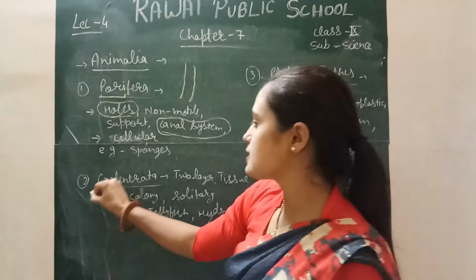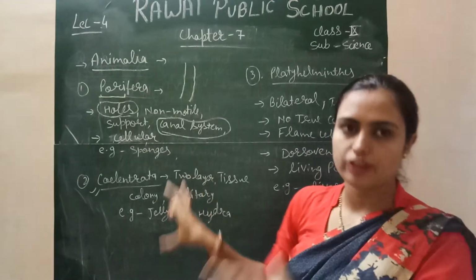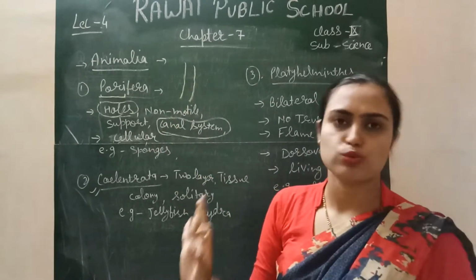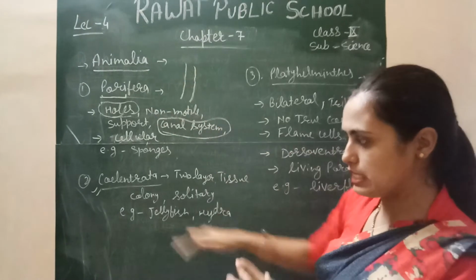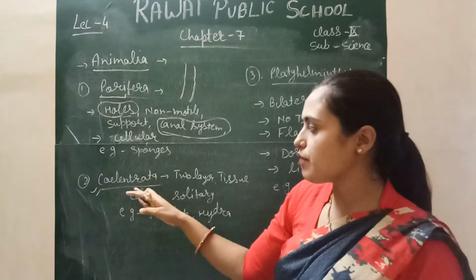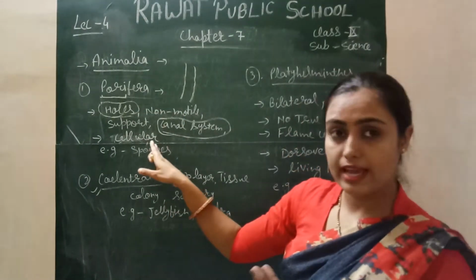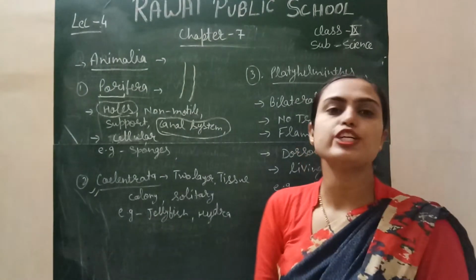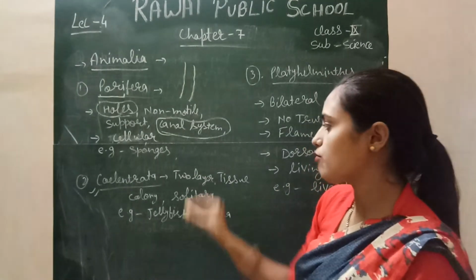Okay, next is the Coelenterata. They are also aquatic in nature, but their body design or level of organization is more complex as compared to the Porifera. So we will proceed through the phyla from simple to complex. Coelenterata are more complex as compared to Porifera, because they have cells made into tissue. It means they have a tissue level of organization.